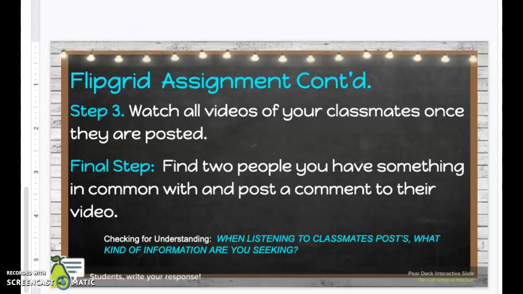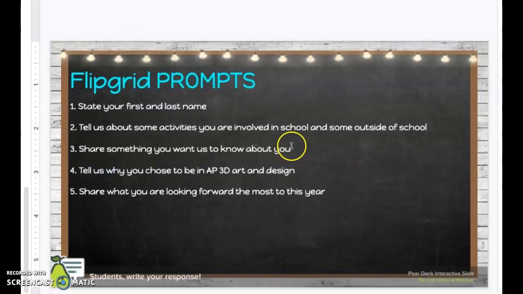So when we go to the FlipGrid application, you will see 5 prompts. This is the structure that you need to respond to in your video. The first thing, you'll tell us your first and last name. The second thing, you'll tell us some activities that you're involved in, in school and some outside of school. Share something that you want us to know about you.